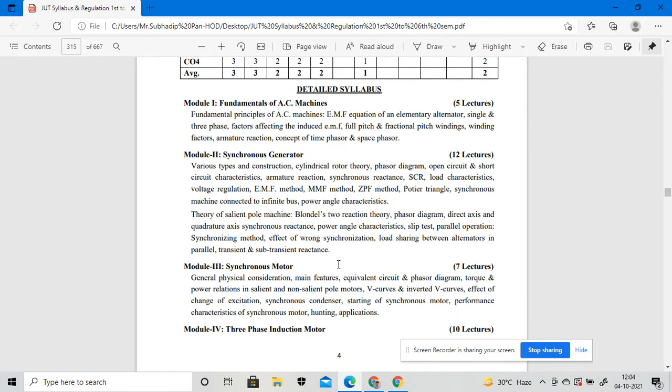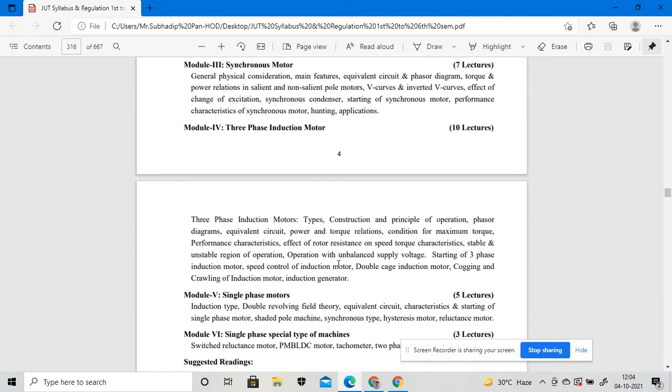The fourth module is the three-phase induction motor. And the fifth module is the single phase motor, and the sixth module is single phase special type of machines. Okay, so these are the modules which will be inside electrical machine 2.